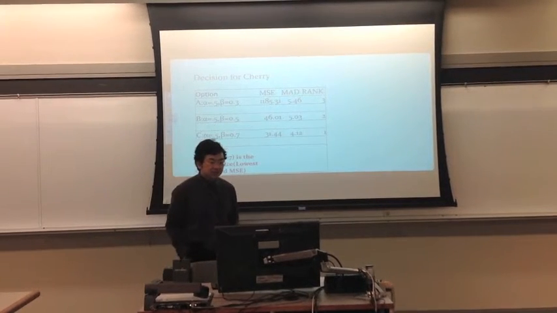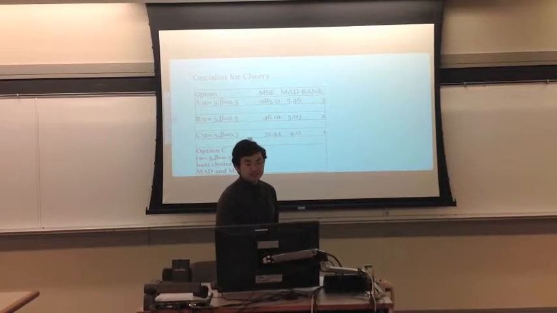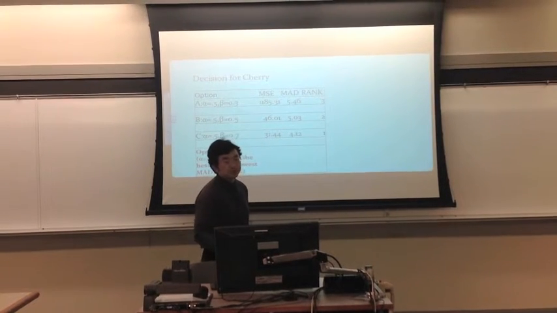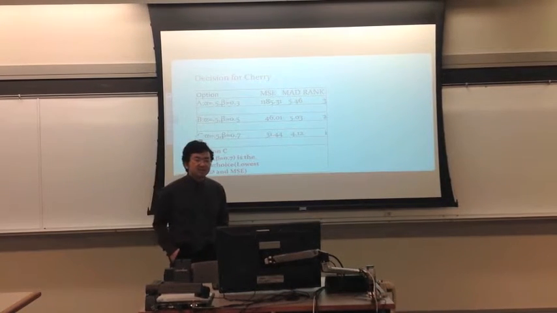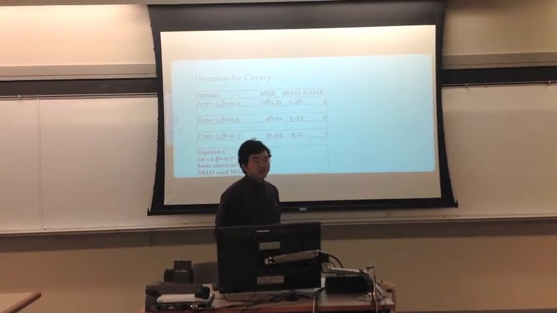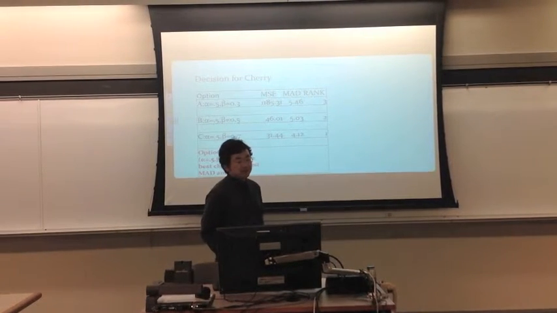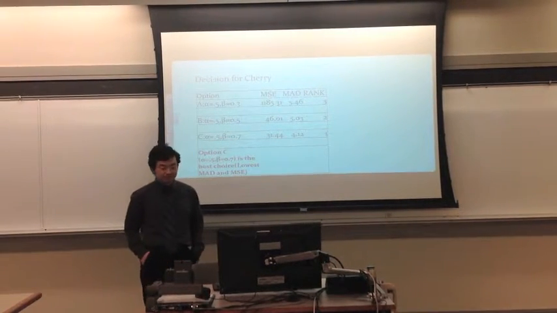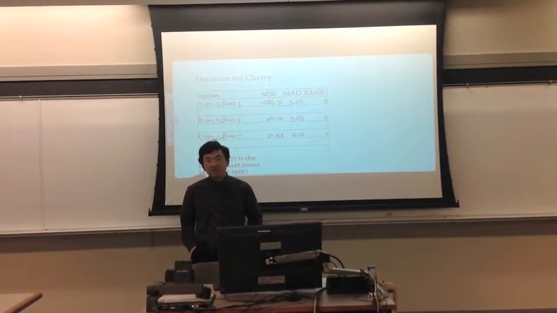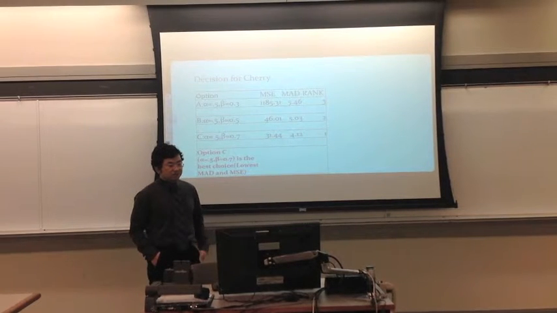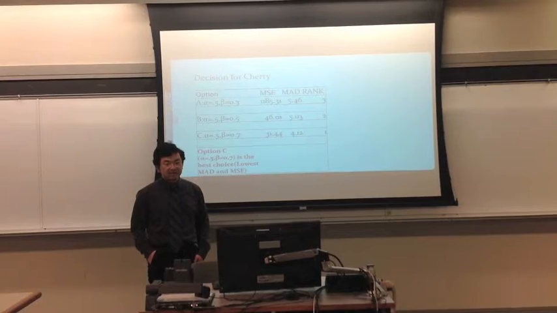As we can see here, from option A to C, I created 3 betas, equal to 0.3, 0.5, and 0.7. In order to evaluate these 3 options and decide which one is the best for the cherry product, I calculated the MSE and MAD. Finally, I found that option C should be the best one, because option C has the lowest MAD and the lowest MSE.